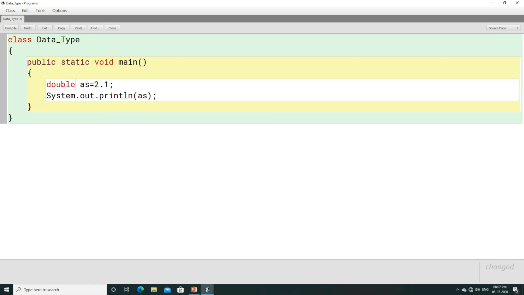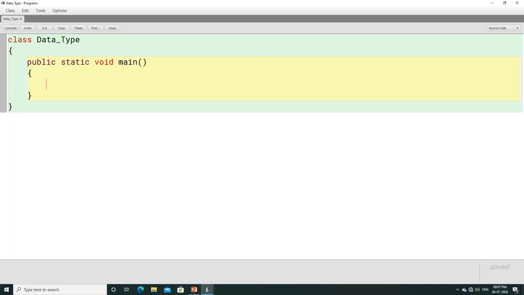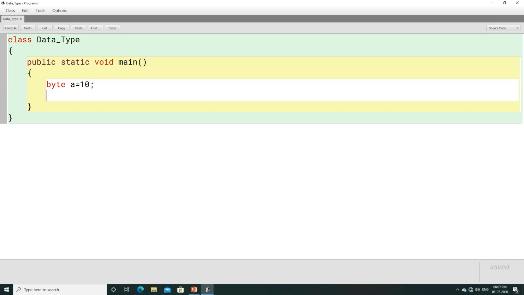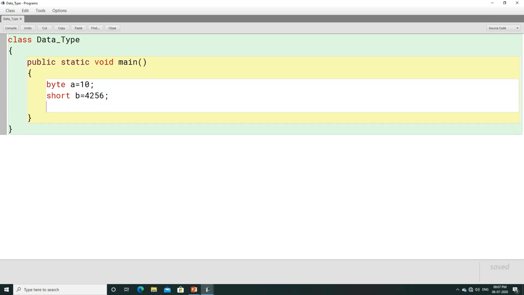Now let us once again revise whatever we did right now. We have a data type byte, which can store a small integer value. Then we discussed short, which can store a little bit bigger value than byte. After that we discussed int, which can store a very big integer number.